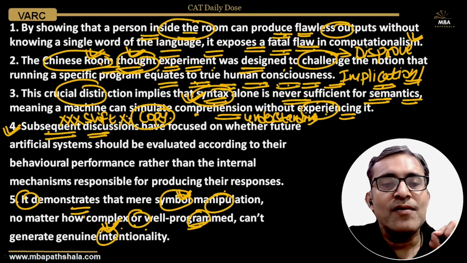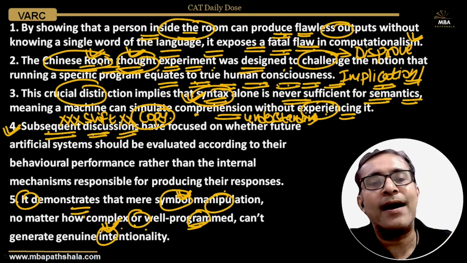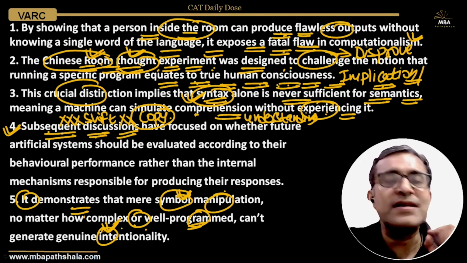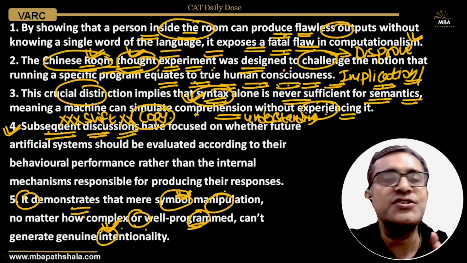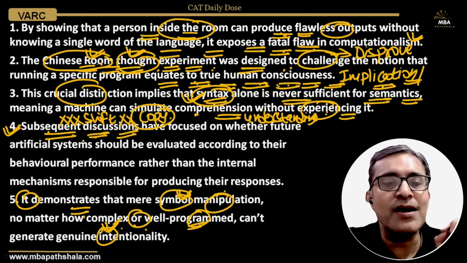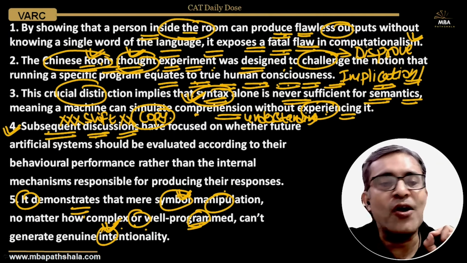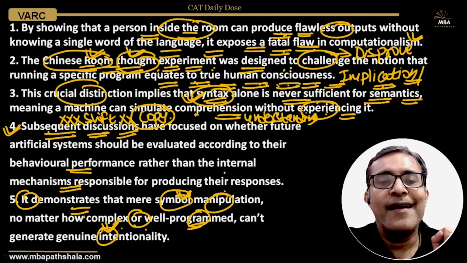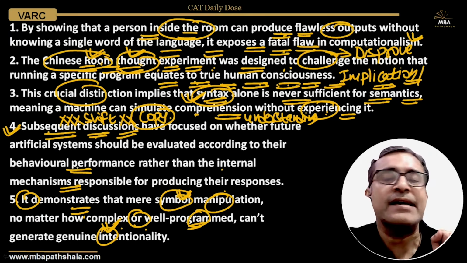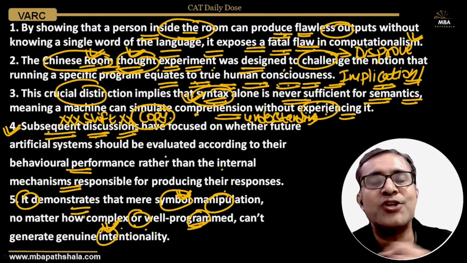The subject matter is the Chinese room thought experiment, and if you include subsequent discussions, then it's a detour. Have focused on whether future artificial systems should be evaluated according to their behavioral performance rather than internal mechanisms. It takes the discussion in a different direction altogether.